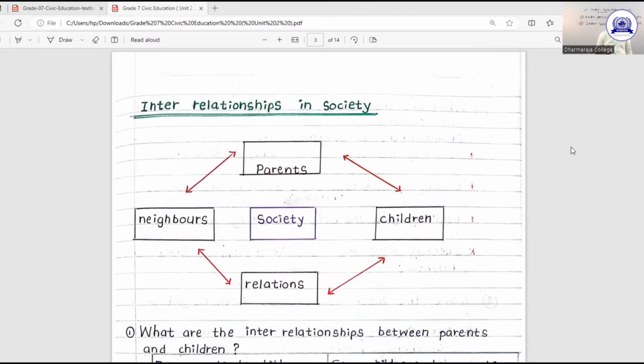Understand? We are going to learn them. So we should have very close combination, attachment between us. That is called interrelationships in society.